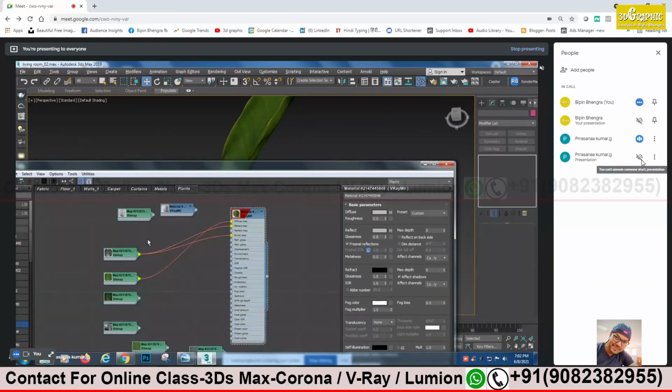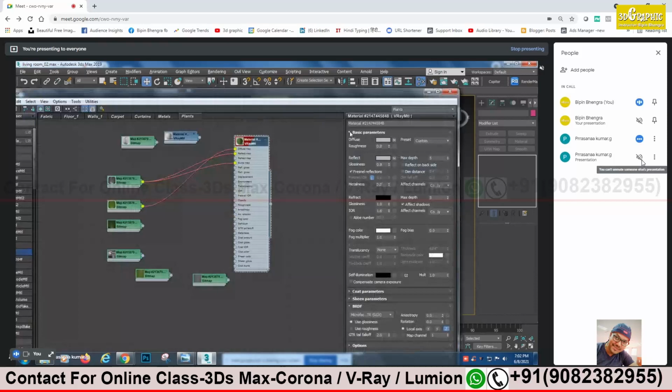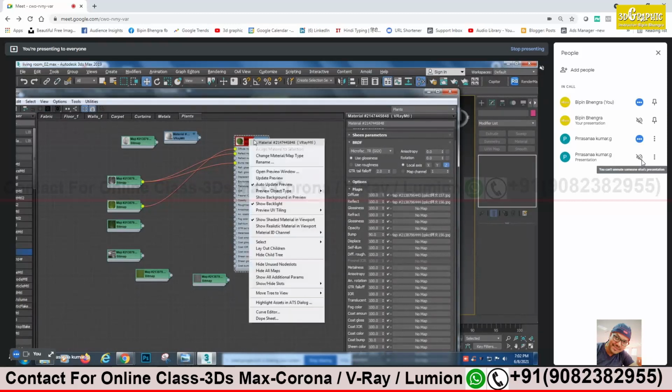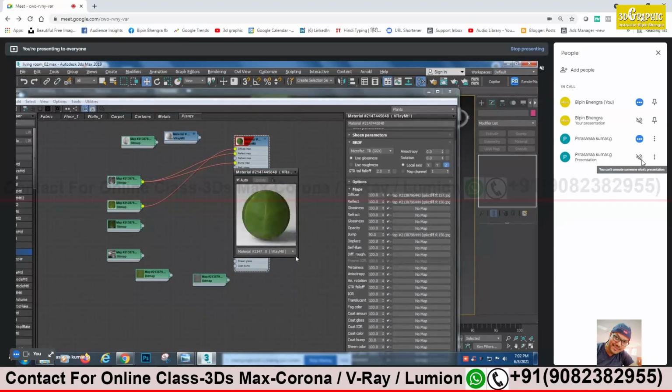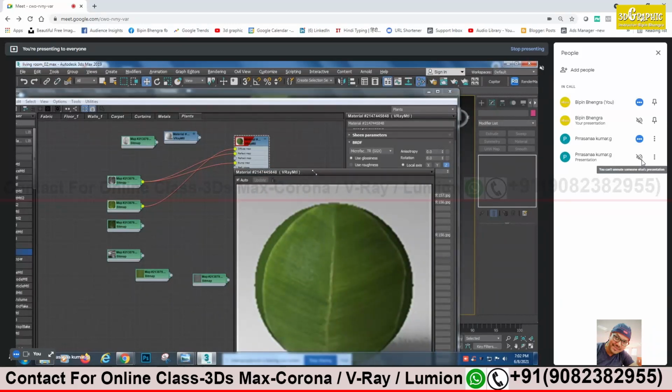And we'll check the bump value. It will not be properly visible unless you get displacement. I have tried, I don't know why. So 30 is there, we'll leave it as of now. You can increase it to 90, 95. Okay, it's not coming up properly. I don't know why the V-Ray bump value is not coming properly.